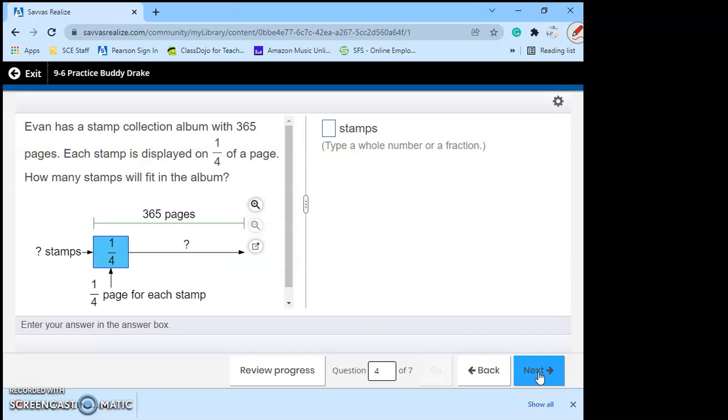Evan has a stamp collection album with 365 pages. Each stamp is displayed on 1/4 of a page. How many stamps will fit in his album? Okay, so we're taking each page and we're cutting it into fourths because each stamp takes 1/4 of the page. So we are going to start with what we have. We have 365 pages. What are we doing? We're splitting those pages into fourths because 4 stamps can fit on each page. So we are going to divide it by 1/4.